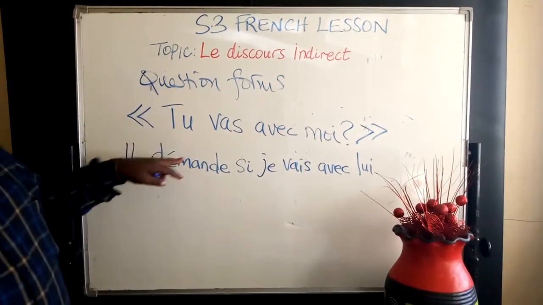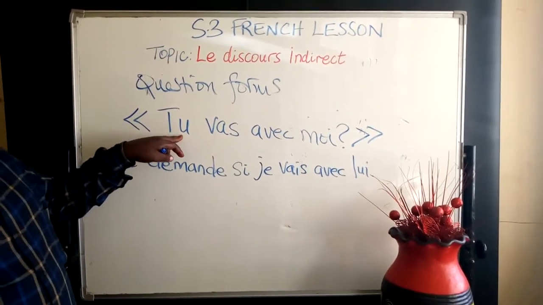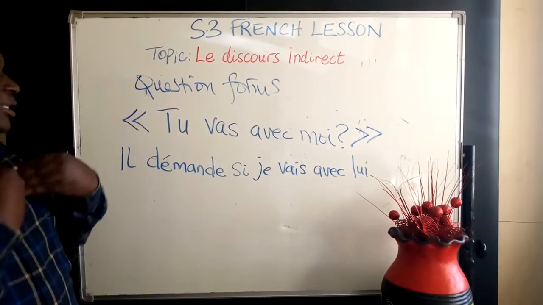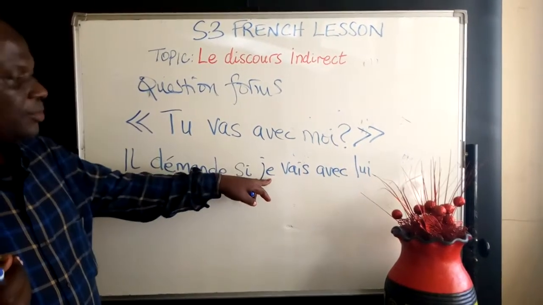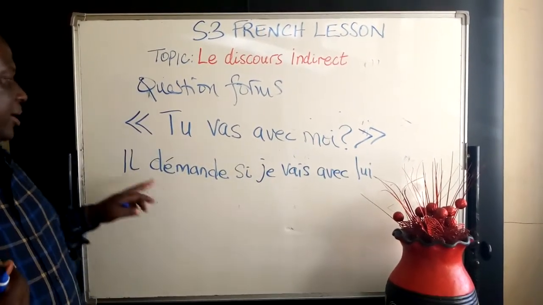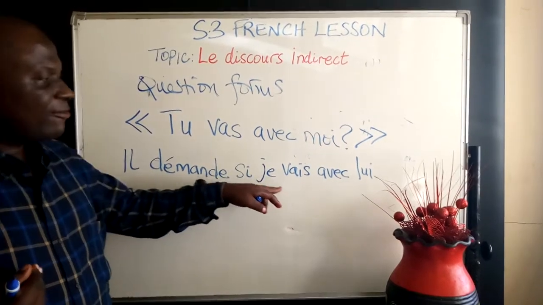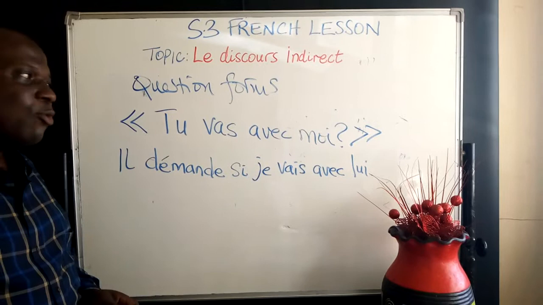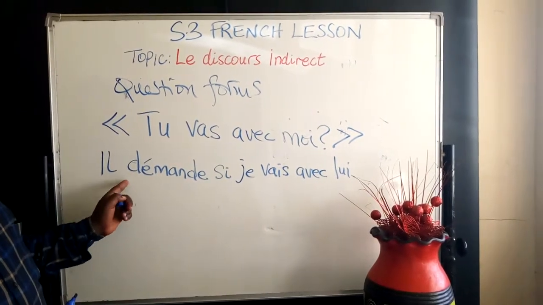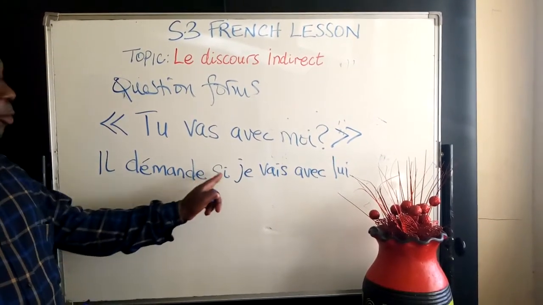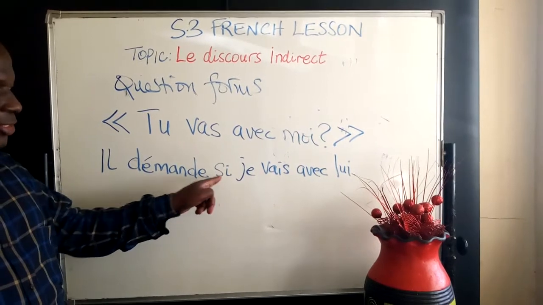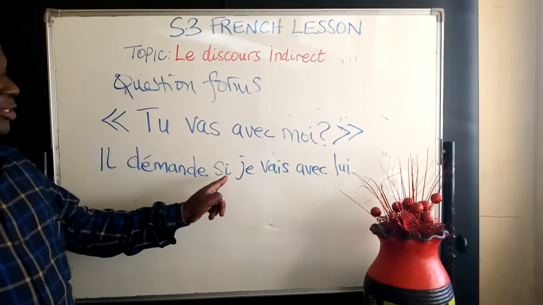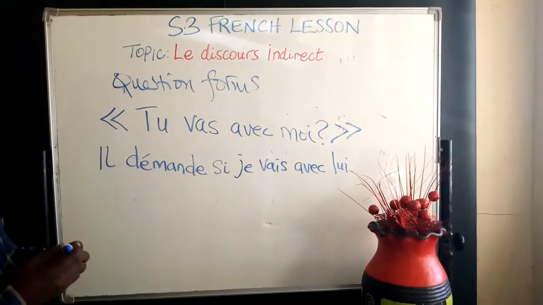So, what has been tu, because he's asking me, has come to je. Il demande si je vais avec lui. The question was, tu vas avec moi? And now we are saying, he's asking whether, this si here is if or whether, si je vais avec lui.